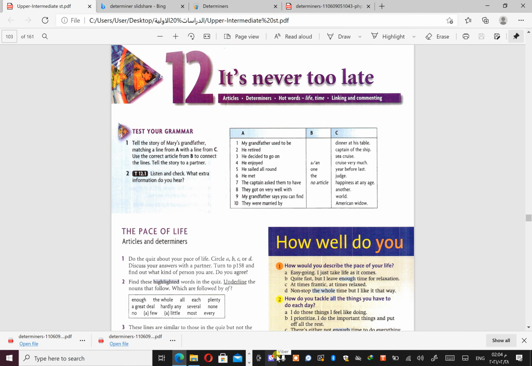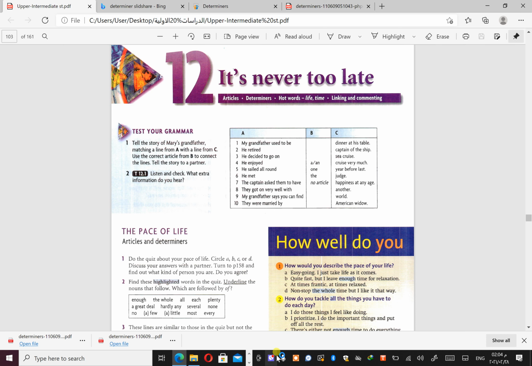Today we're going to talk about the last unit from the book Headway Plus Upper Intermediate. In this unit we're going to talk about "It is never too late." Here we have to focus on the main topics of the unit. For example, we have to know the articles, and we have different types of articles.